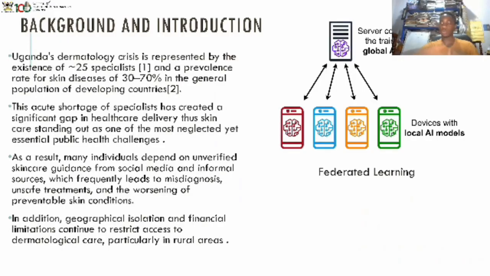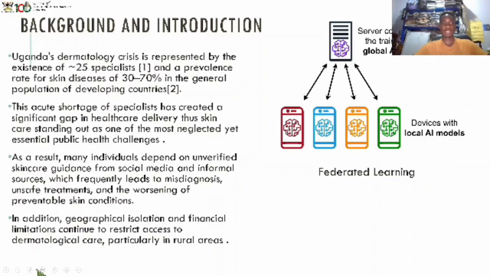So in our background, we highlight a crisis in Uganda, a dermatological crisis that is represented by the existence of approximately 25 specialists and a prevalence rate for skin diseases of 30 to 70% for the population of developing countries like Uganda. This has led to geographical isolation and financial limitations that continue to restrict access to dermatological care in rural areas, that has led people to resort to informal sources of information as well as guidance from social media that leads to misdiagnosis and problematic treatment of skin diseases.